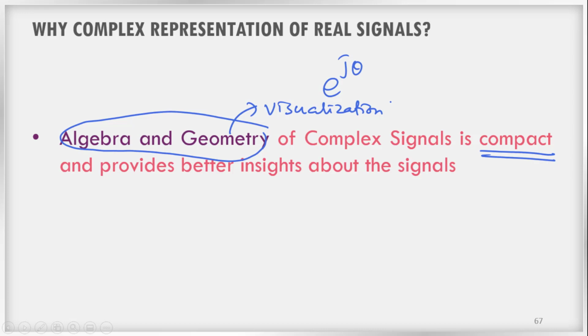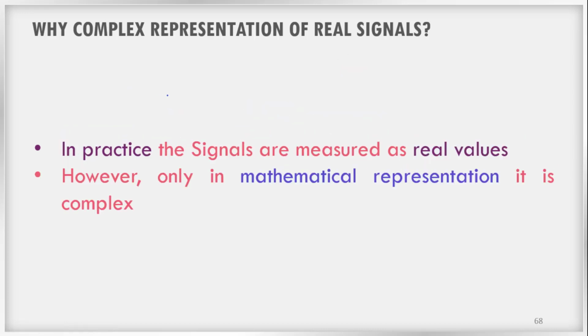You have to keep in mind that the motivation behind this idea is mathematics. In practice, in the laboratory, we measure all signals as real values. In practice, only real signals exist. There is nothing called a complex signal. Whatever you measure, the current or voltage, exists as real values.